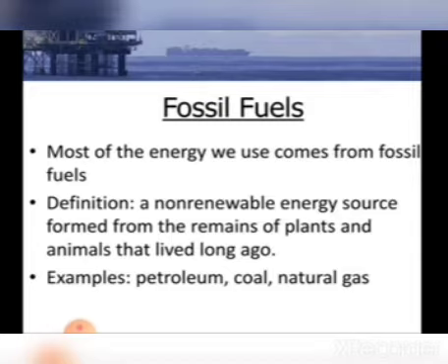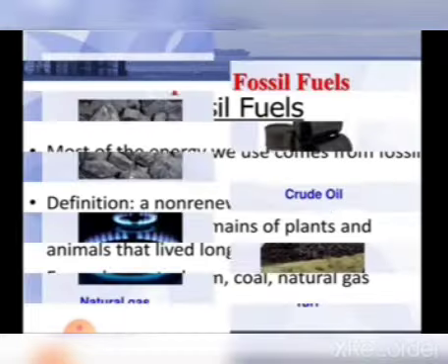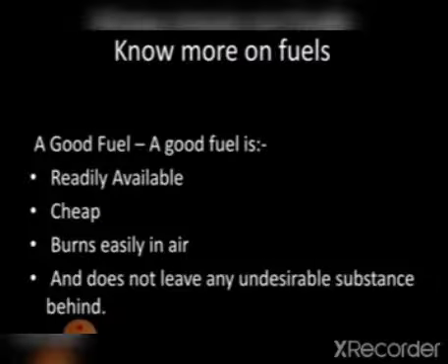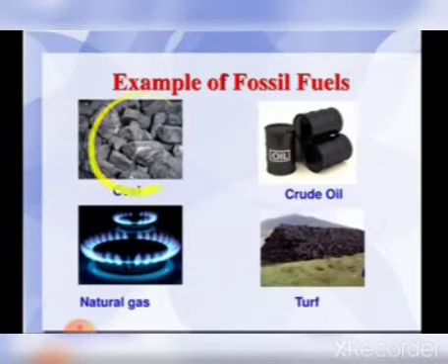Examples: petroleum, coal, and natural gas. So these are all fossil fuels, which are formed from dead, decayed living organisms. Here in this picture, we can see crude oil, coal, natural gas, and turf. So these are the examples of fossil fuels.